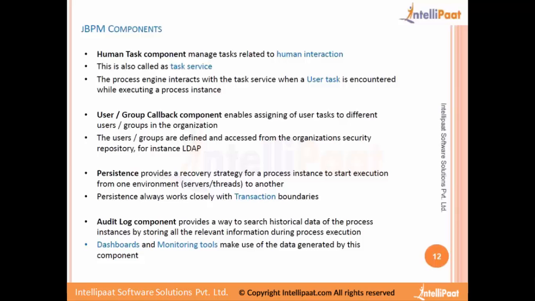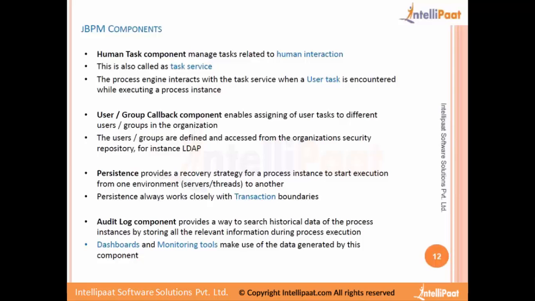The specific human task component that implements the whole management of the life cycle of the workflow takes care of these user tasks. And we have this user or group callback component. That's the one which is responsible for authentication and authorization whenever human interaction is part of a process.